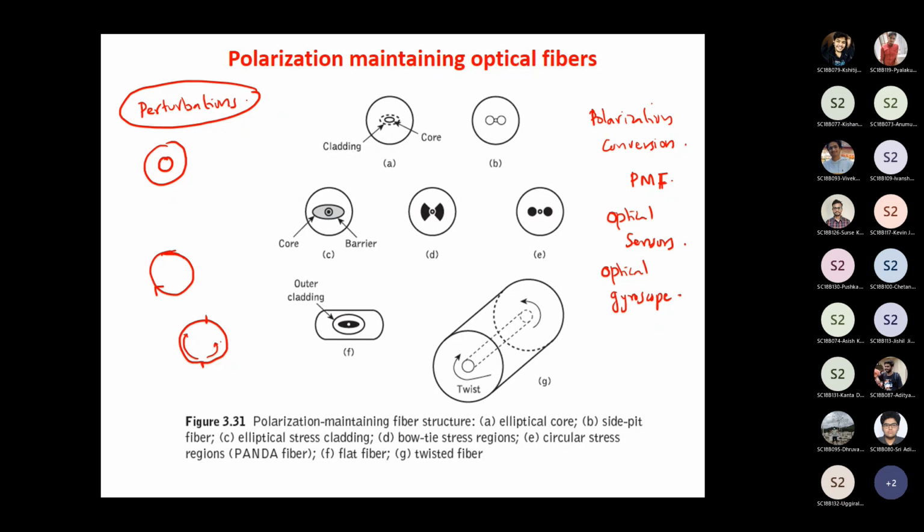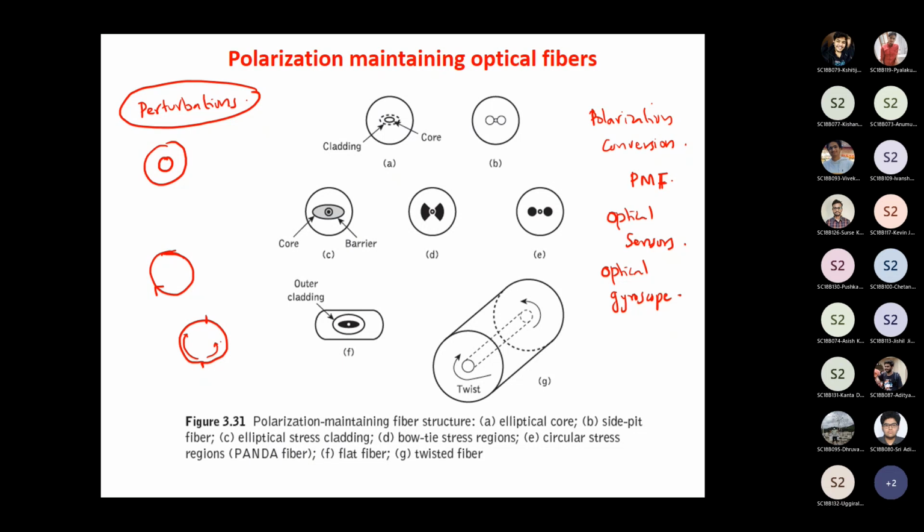So depending upon the delay in their arrival, you can measure the separation between the interference fringes. Interference fringes means alternating dark and bright bands. So you can measure the spacing between them, and you can calculate the rotational rate.